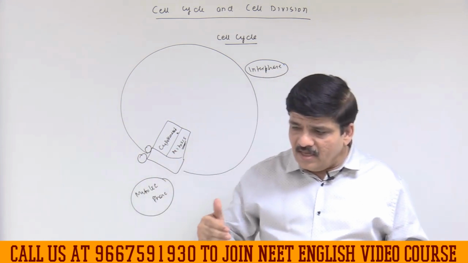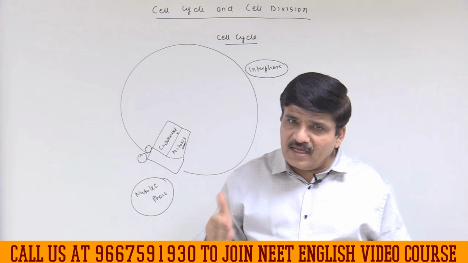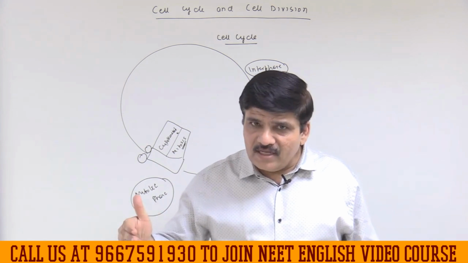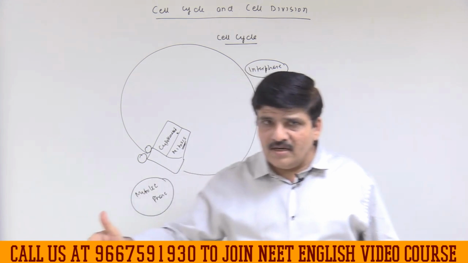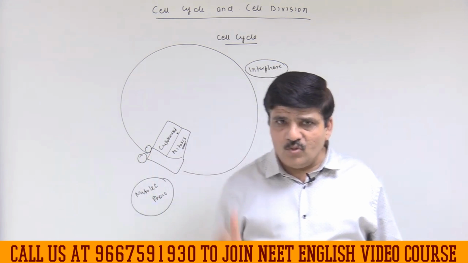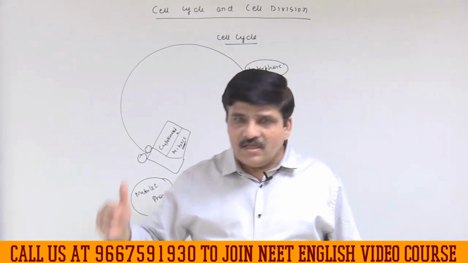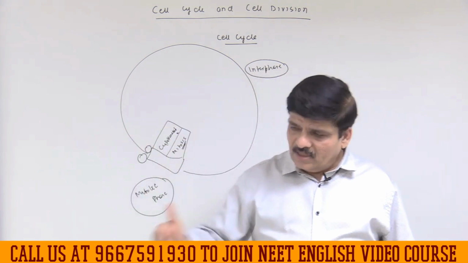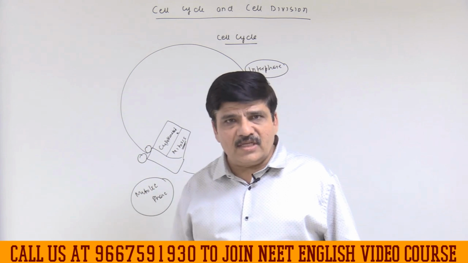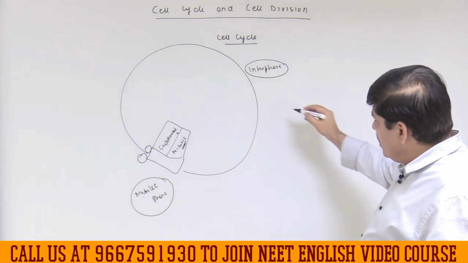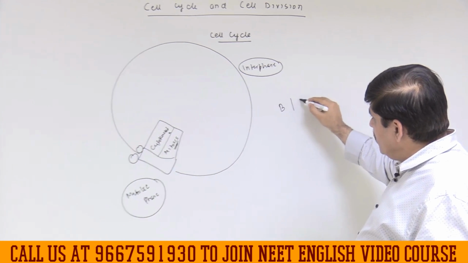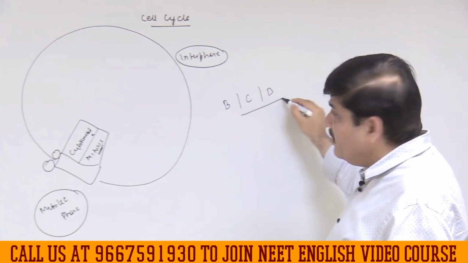So what we are seeing is that there has to be DNA replication first, and if a nucleus is present, then the nucleus will divide, and then there will be cytokinesis leading to the separation of the two daughter cells. This is the sequence. This will happen in eukaryotes, and in prokaryotes as well. Now if we think about prokaryotes, we say that their life cycle has B, C and D phases.